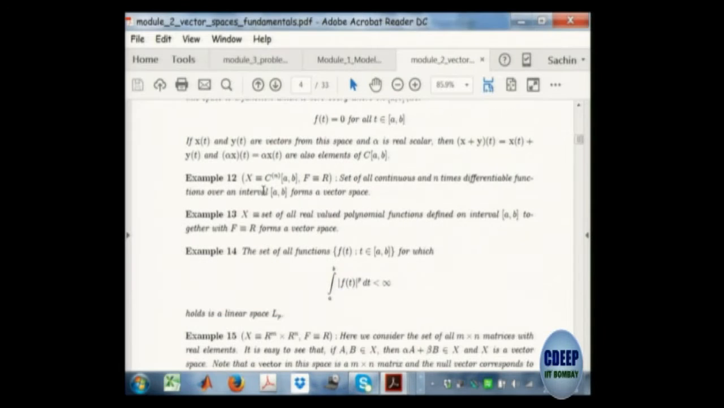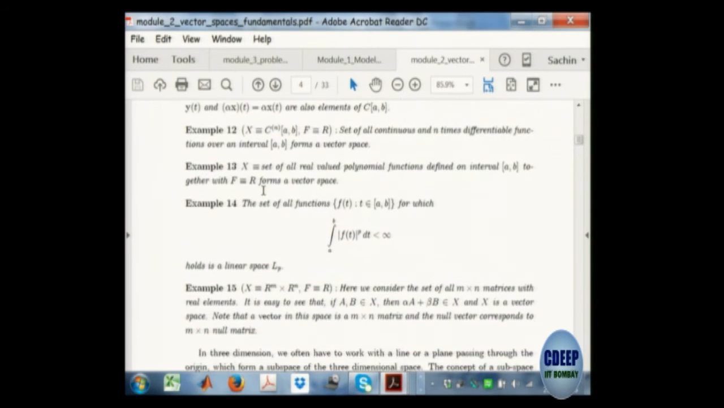So all these kinds of signals are very, very important, and they are practically used. They are all the time around us. We use them for teaching, and so it's important to introduce these spaces: set of continuous functions, set of polynomials, and so on.